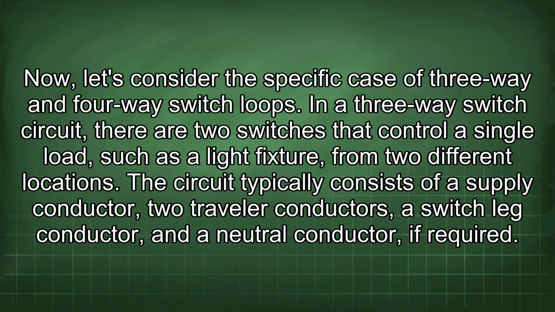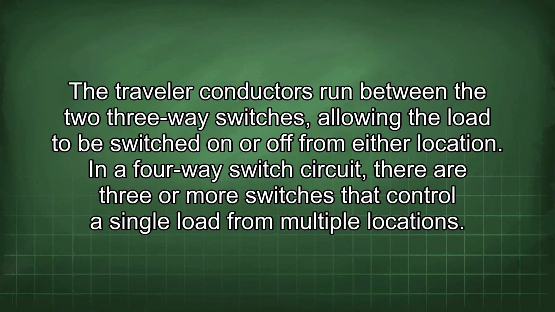Now let's consider the specific case of 3-way and 4-way switch loops. In a 3-way switch circuit, there are 2 switches that control a single load, such as a light fixture, from 2 different locations. The circuit typically consists of a supply conductor, 2 traveler conductors, a switch leg conductor, and a neutral conductor if required. The traveler conductors run between the 2 3-way switches, allowing the load to be switched on or off from either location.